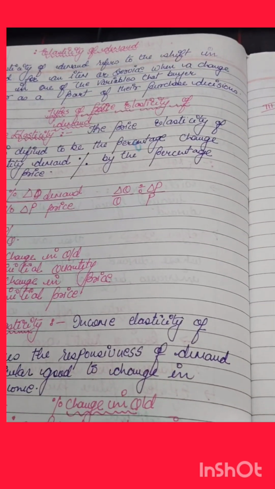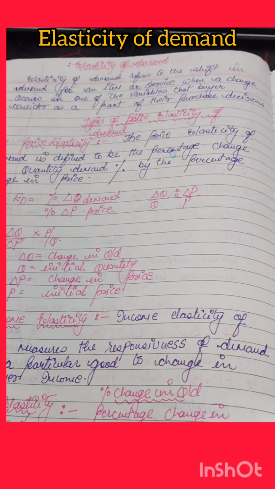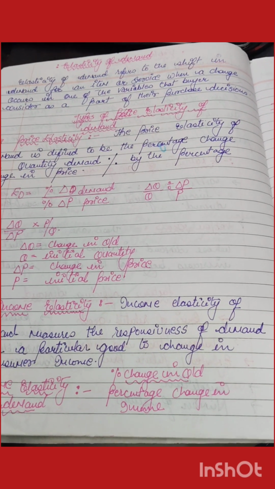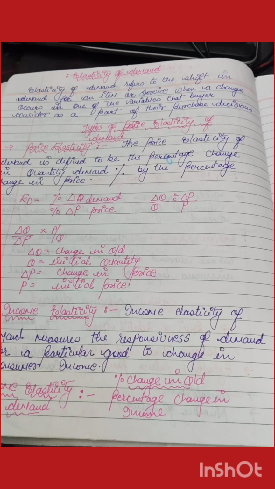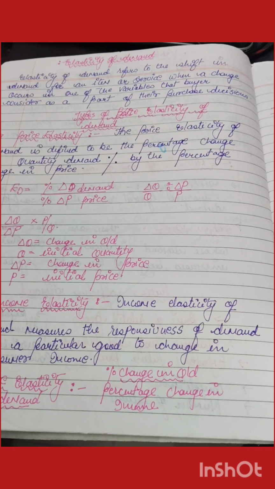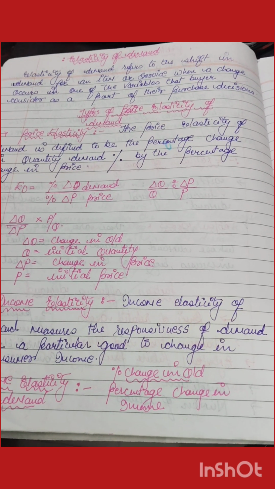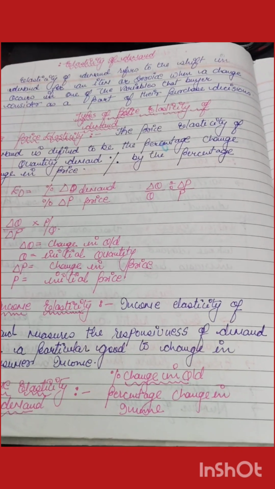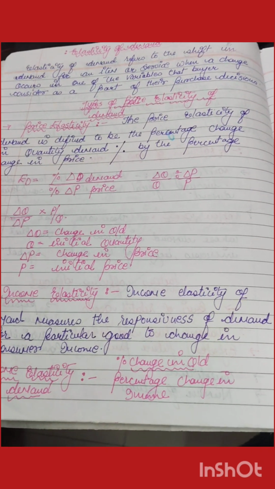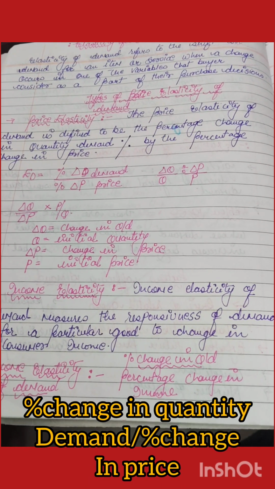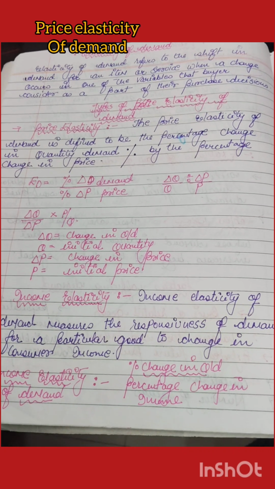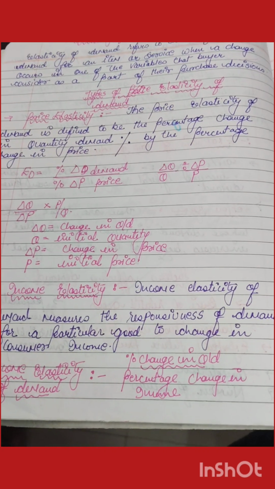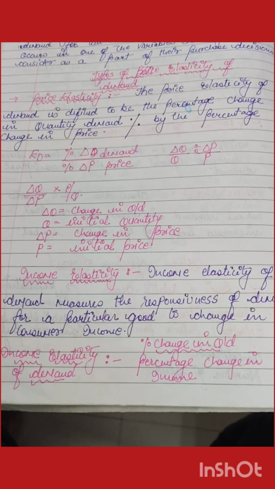Next, we will study the elasticity of demand. What is the actual meaning of the elasticity of demand? The elasticity of demand is simply the percentage change in quantity demanded divided by the percentage change in price. As far as the numerical formula is concerned, it is del Q divided by del P into P by Q, where del Q stands for the change in quantity demanded, Q stands for the initial quantity, del P stands for the change in price, and P stands for the initial price.